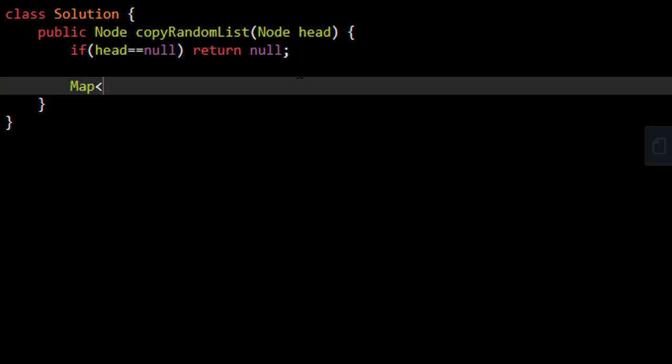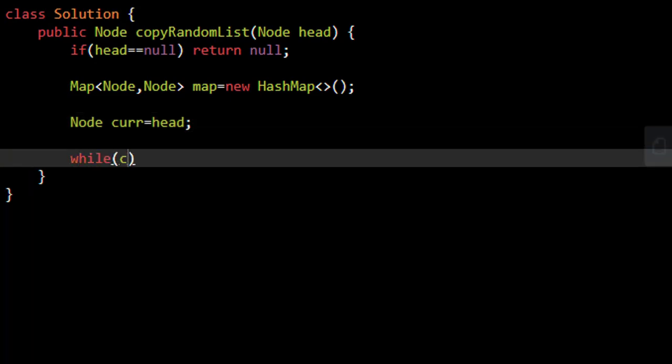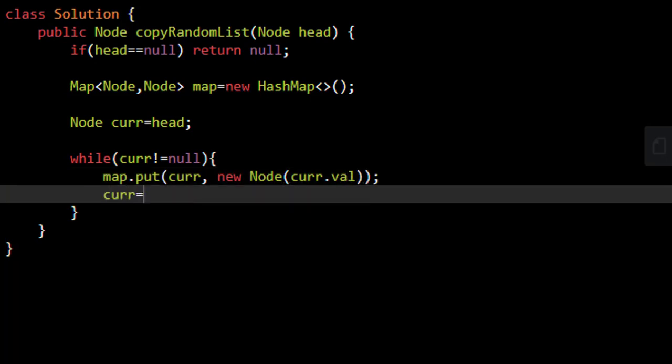Now we need to have a map which will be node, node. Now we need to create a mapping for old and new nodes. So before that we will have a current variable which will store the head, and we will loop till the current is not null. We then put the value into the map corresponding to this current. We will create a new node which will have the same value as we had in this node, which is current.val, and then we move the current to the next pointer.